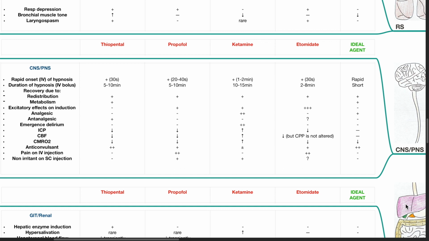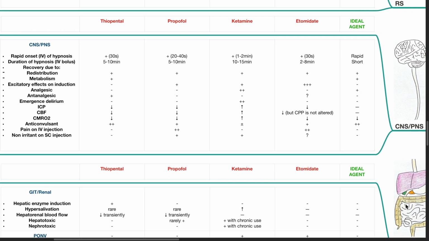Cerebral metabolism decreases with propofol, thiopental, and etomidate use, but increases with ketamine use. The ideal agent should decrease cerebral metabolism. Thiopental, propofol, etomidate, and ketamine do have anticonvulsant effects. The ideal agent should be anticonvulsant. Pain on IV injection occurs with propofol and etomidate but not with ketamine or thiopental. Propofol and ketamine are non-irritant on subcutaneous injection. Thiopental is irritant on subcutaneous injection. The ideal agent should not be irritant on subcutaneous injection.